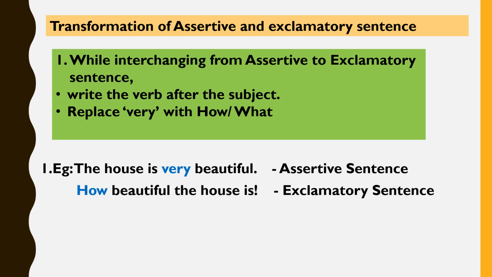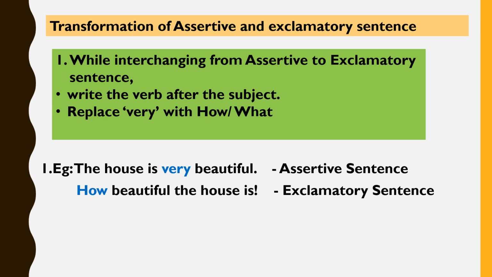So our sentence after transforming it is, how beautiful the house is. We have taken out the word very and replaced it with the word how. Also, we have used the verb after the subject, the house.